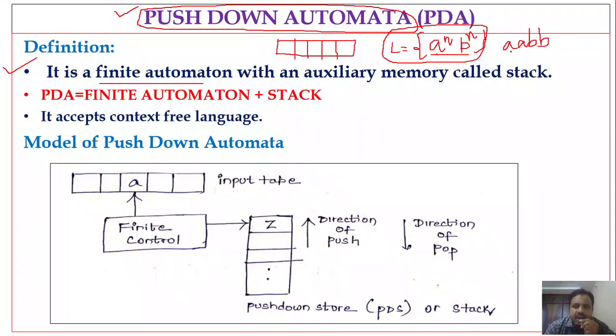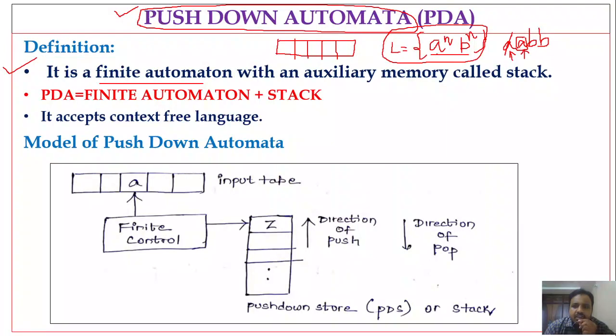Because in a finite automaton we read one symbol at a time and move from left to right. Say we have read A, then we go to the next input symbol, which is A. When you read the second input symbol, you cannot count the number of occurrences of A's that you have encountered till now.